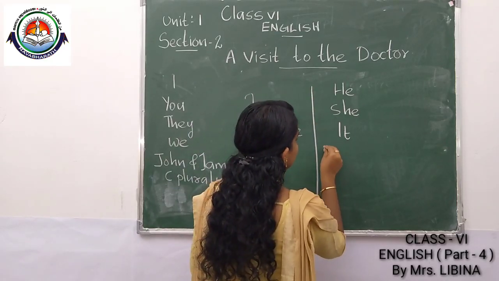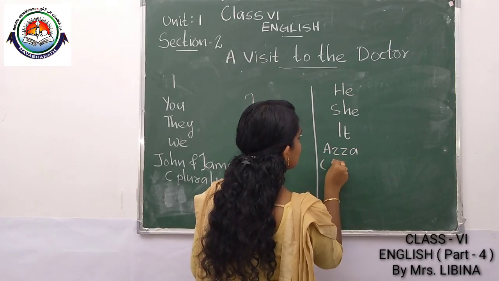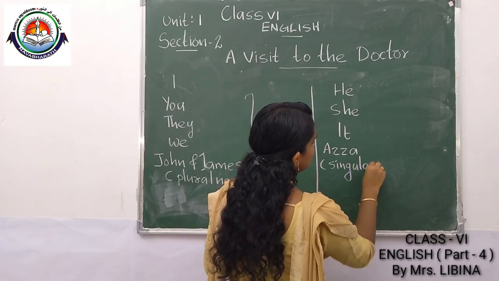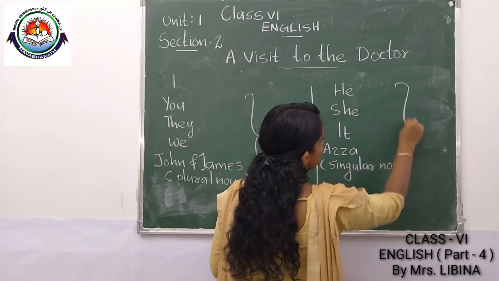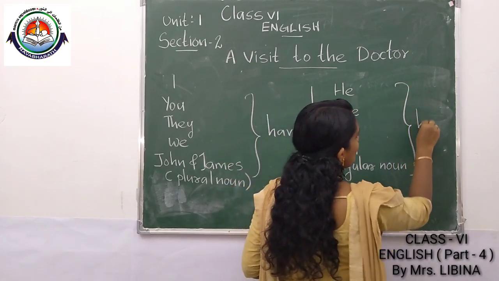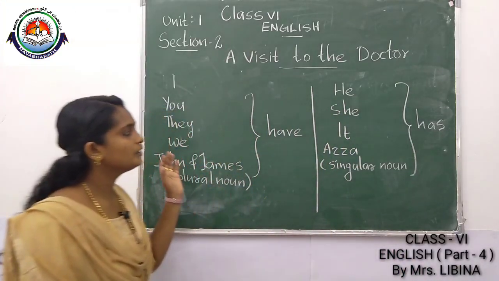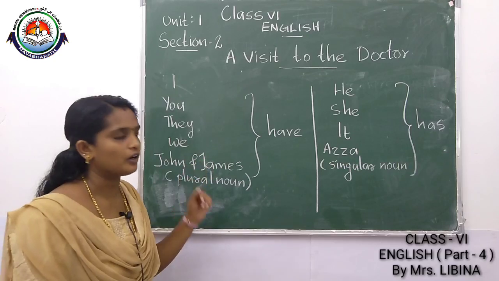Listen. Aisha is a singular noun. Which one do you have to use, you know? You have to use the auxiliary verb has. You have to copy these things into your notebook.